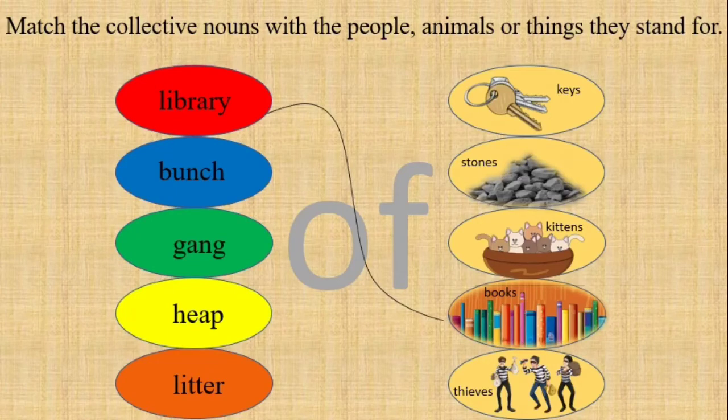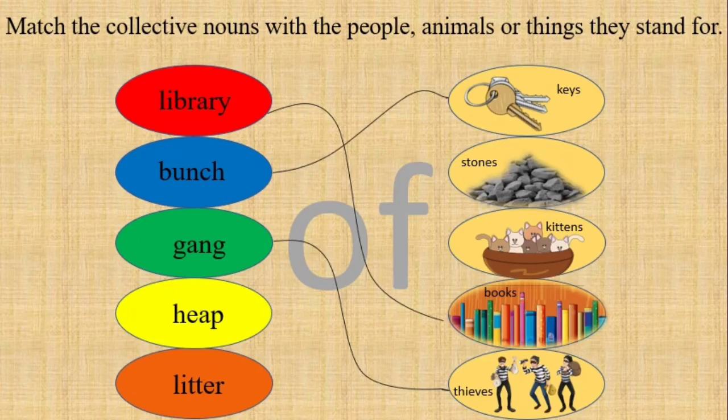Bunch. Bunch is a collective noun for keys. So we say bunch of keys. Gang. Gang is a collective noun for a collection of thieves or many thieves. So we say gang of thieves.